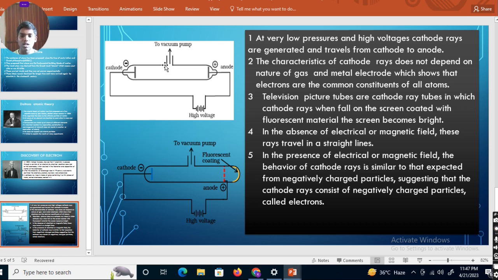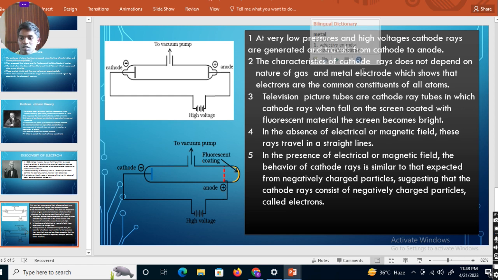The cathode rays, which are negatively charged particles, are generated and travel from cathode to anode. Means these cathode ray particles will move from cathode to anode. These are called cathode ray particles.